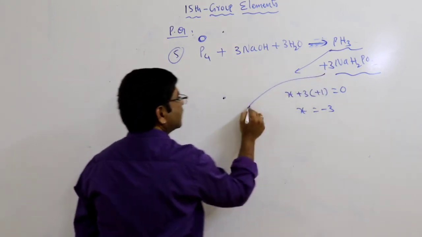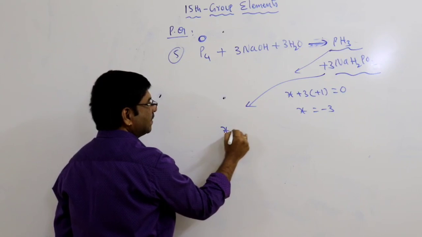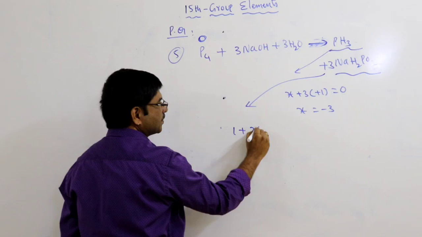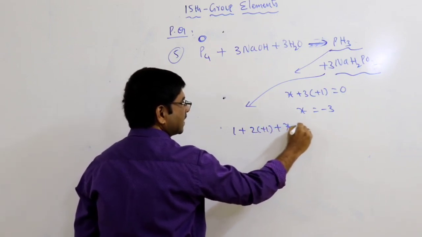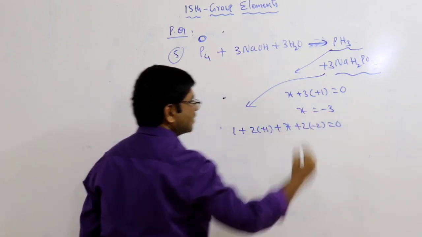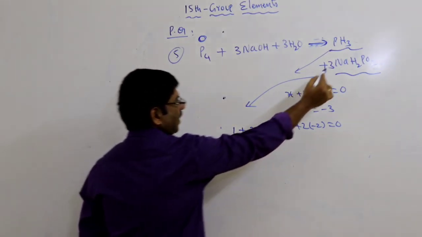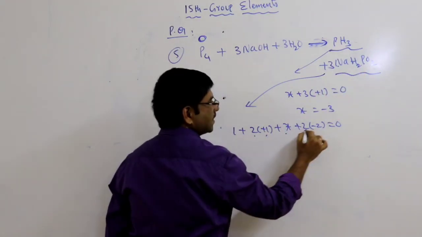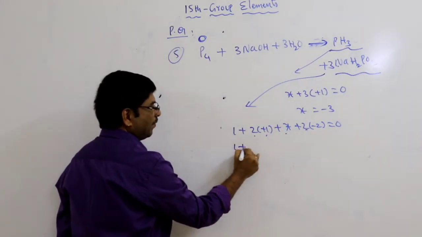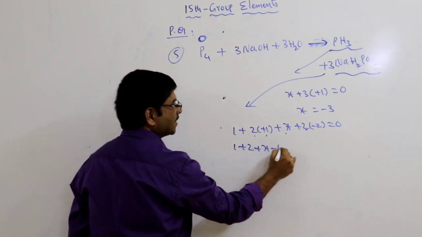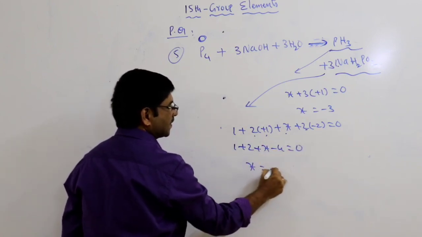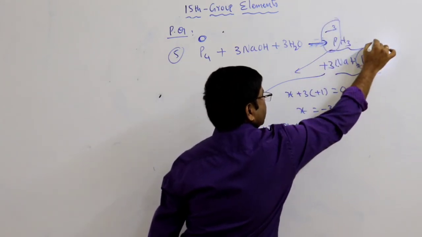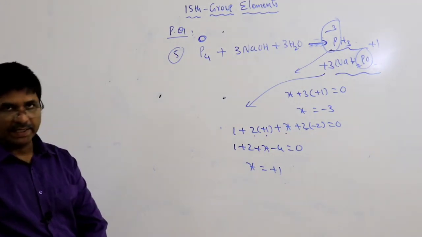Next, in this compound, sodium is plus 1, 2 hydrogen 2 into plus 1, phosphorus X, oxygen 2 into minus 2 is equal to 0. So 1 plus 2 plus X minus 4 is equal to 0. X is equal to plus 1. So here phosphorus is minus 3, and here phosphorus is plus 1. Minus 3 and plus 1.